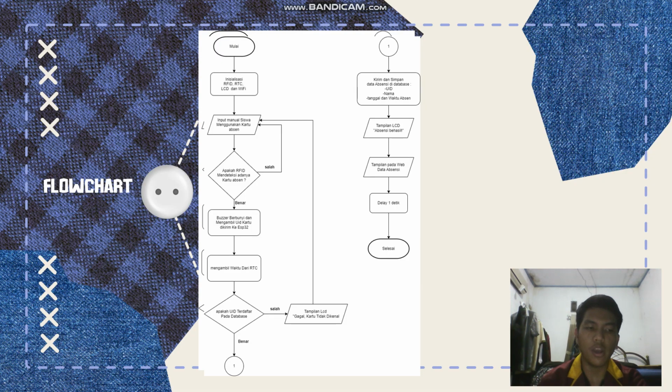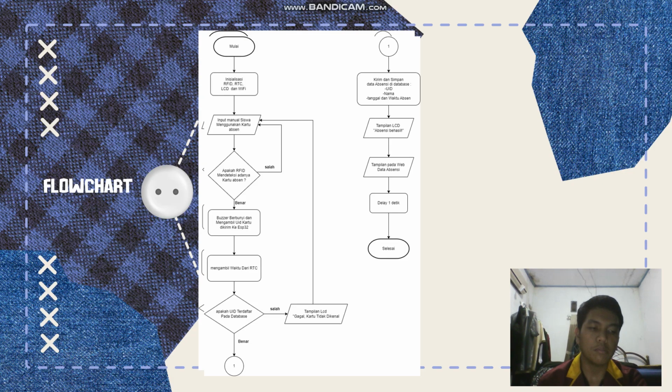If the UID is registered in the database, the system fetches the current time from the RTC. Activate a buzzer and display the user UID on the LCD. The data is uploaded to the attendance database, including the date, time, and attendance status.